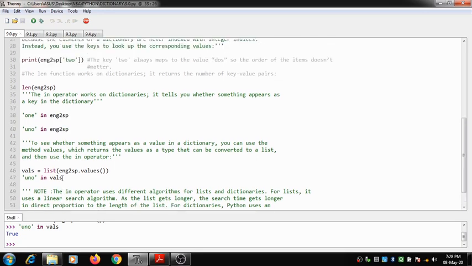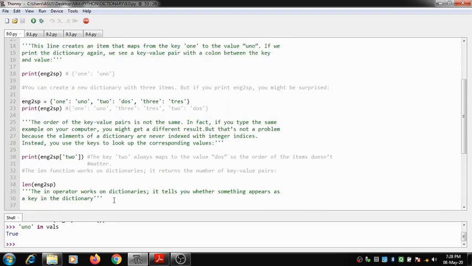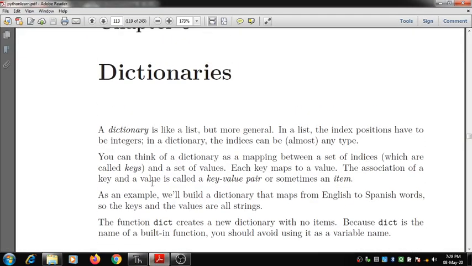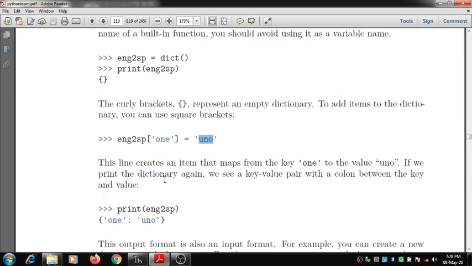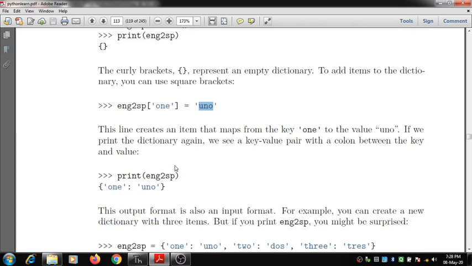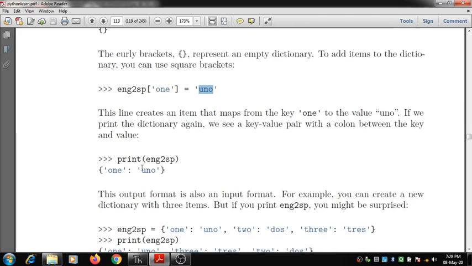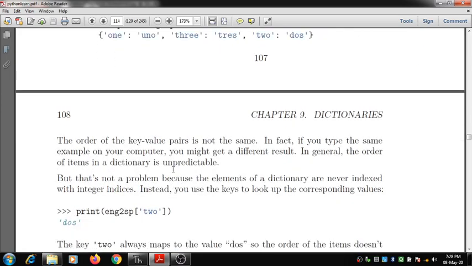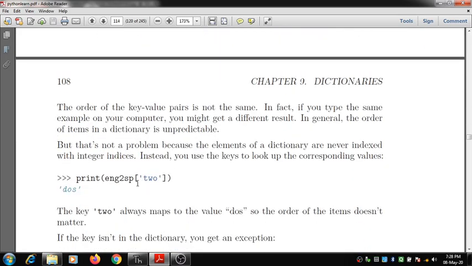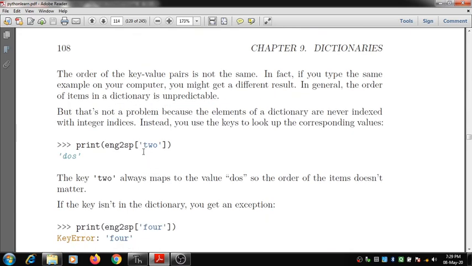Okay, so this is what we have discussed in the introduction to dictionary. In this presentation we saw the definition of a dictionary, how to create a dictionary, and how to assign elements to a dictionary. Then we saw how the key value pair of a dictionary works. By using the key we can access the value associated with that particular key inside a dictionary.